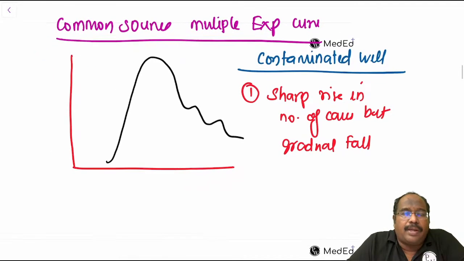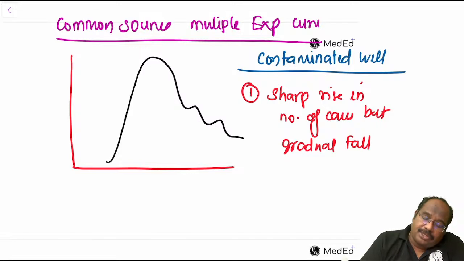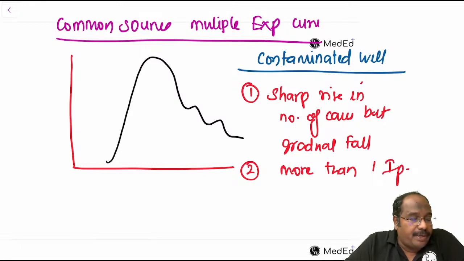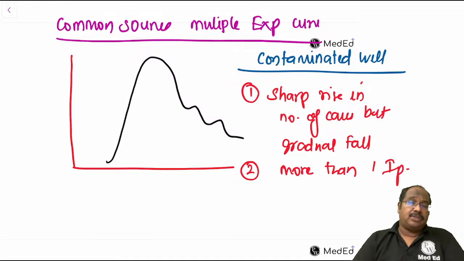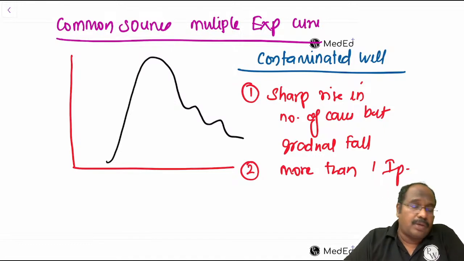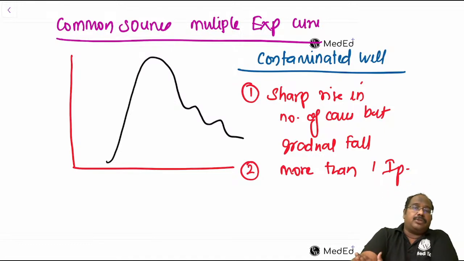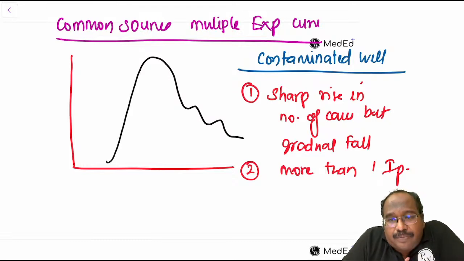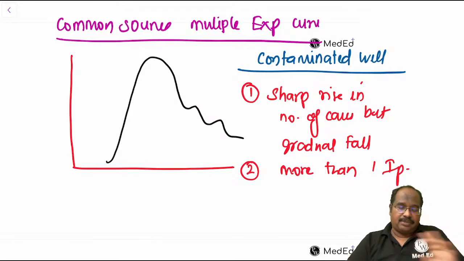People are fetching water at various times, so this is more than one incubation period. No person to person transmission. This is the common source multiple exposure epidemic curve, guys.